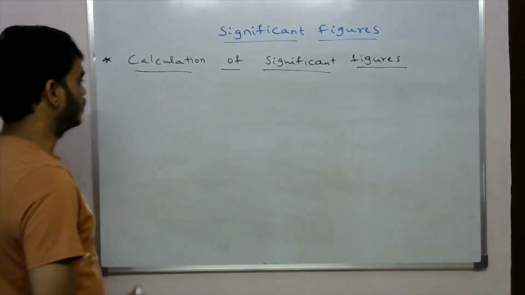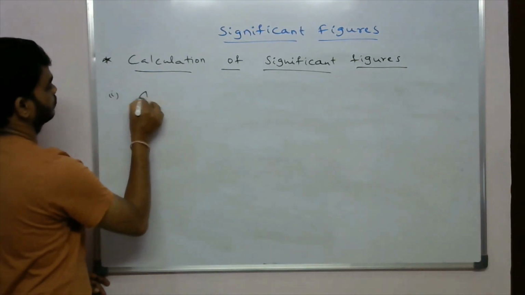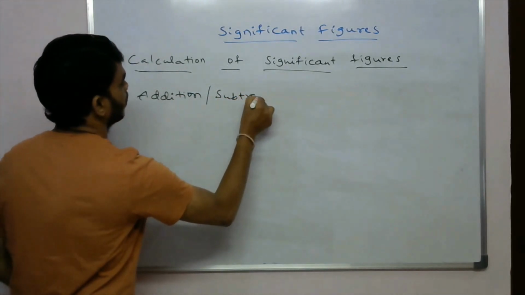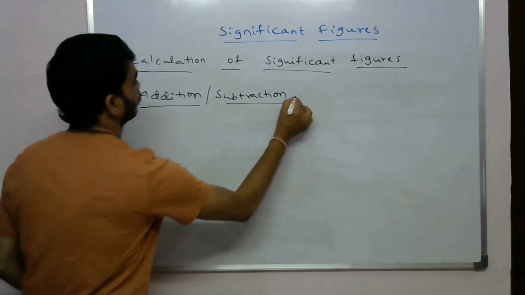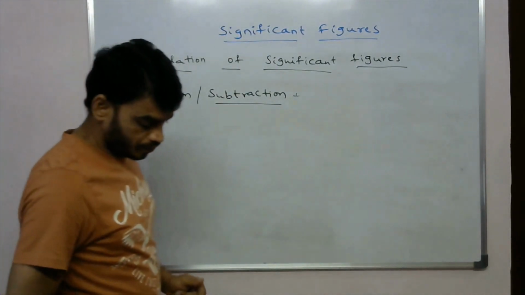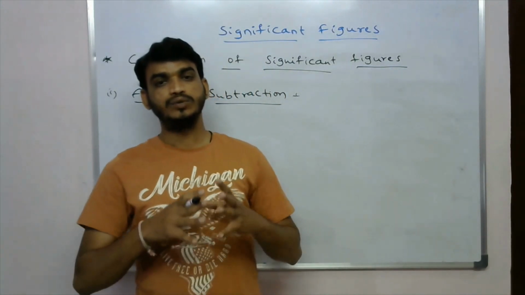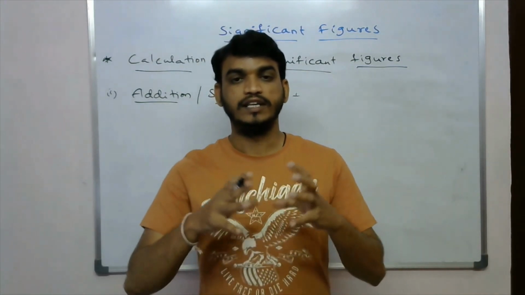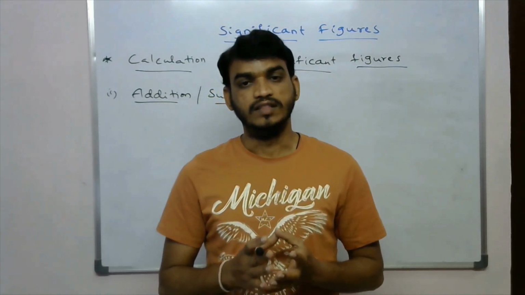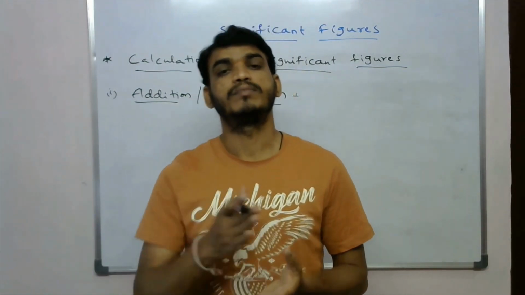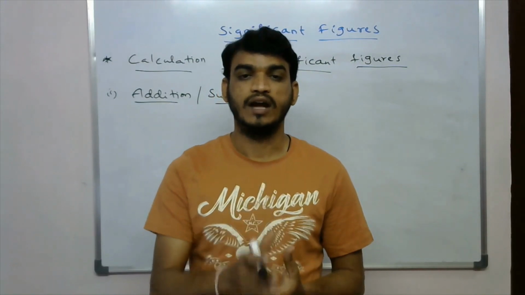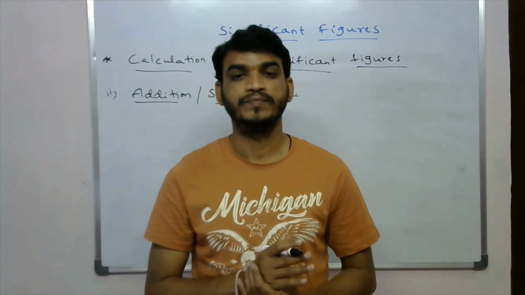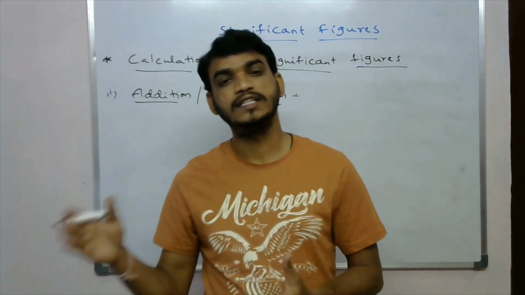Okay, so the first one is addition or subtraction. Okay, so if you add any two significant figures, or if you subtract any two significant figures, the result of this addition or subtraction must have the same decimal places as present in the value with the least decimal places.